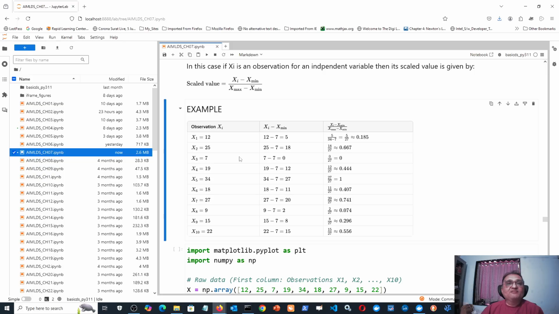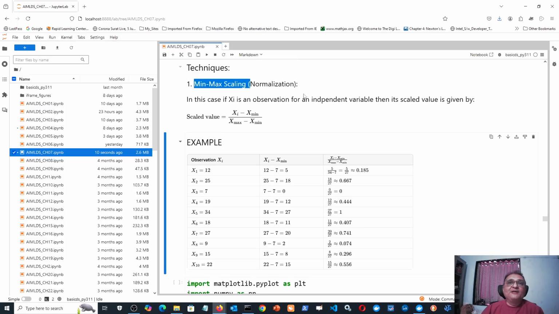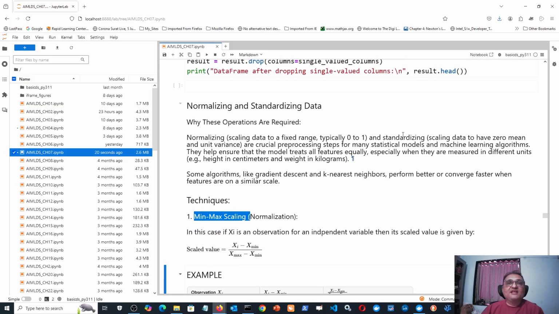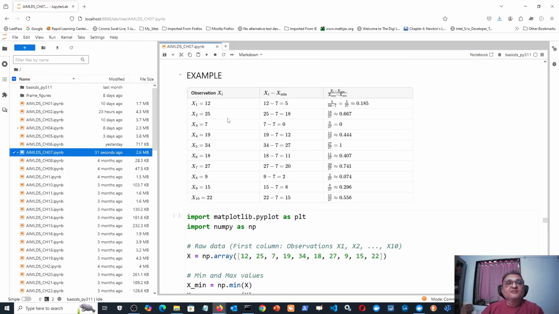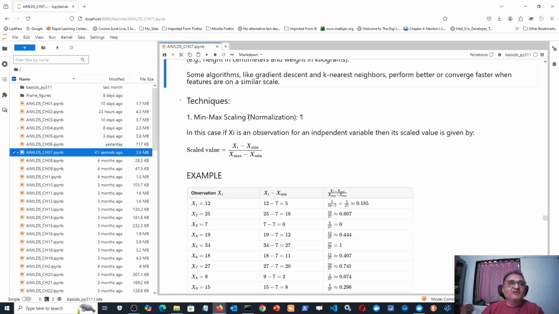So 12 minus 7 is 5, 25 minus 7 is 18, then 7 minus 7 is 0, because the minimum is also one of the observations. When you do minimum value minus minimum value, the answer will be 0. That explains why this min-max scaling will always scale the data from 0 to 1. Okay, so 7 minus 7, the answer is 0. Fine. Then 19 minus 7 is 12 and so on. So from each observation we are just subtracting the minimum value. So I am getting the numerator, x minus x minimum.